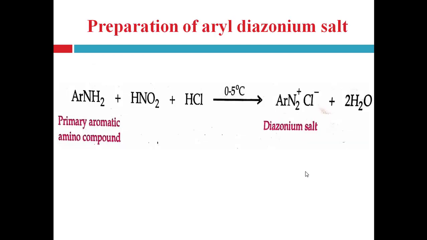First one is preparation of aryl diazonium salt. Primary aromatic amino compound or primary aromatic amine reacts with nitrous acid in cold condition and produces diazonium salt. Right? HNO2, that is nitrous acid. This nitrous acid can be prepared inside the reaction mixture by using NaNO2 and HCl, that is sodium nitrite and hydrochloric acid. HNO2 is unstable.